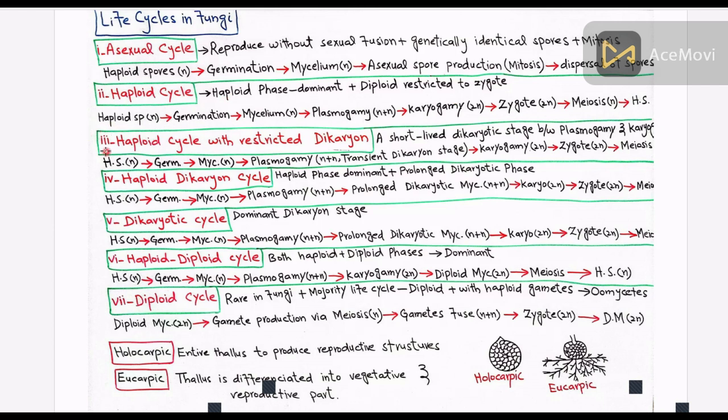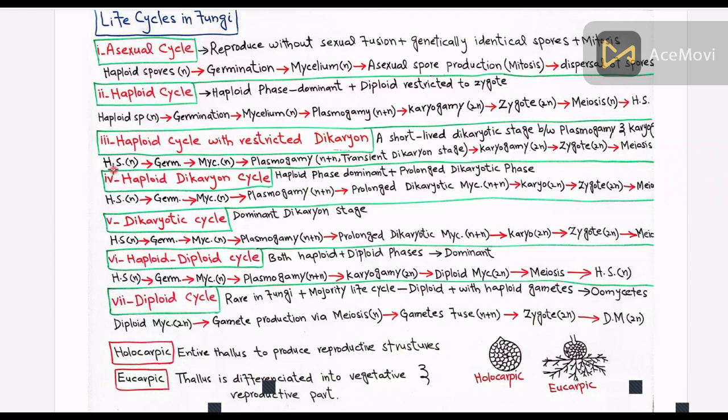The third one is the haploid cycle with restricted dikaryon. A short-lived dikaryotic stage, with two nuclei per cell, exists between plasmogamy, meaning fusion of cytoplasm, and karyogamy, fusion of nuclei. An example includes chytrids and lower fungi.